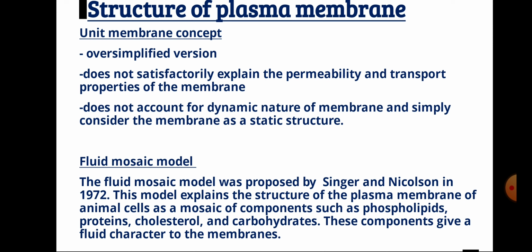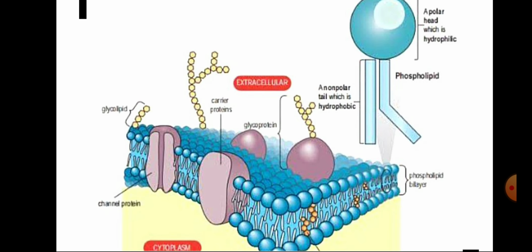Fluid mosaic model. The fluid mosaic model was proposed by Singer and Nicolson in 1972. This model explains the structure of plasma membrane of animal cell as a mosaic of components such as phospholipid, protein, cholesterol and carbohydrate. These components give a fluid character to the membranes.